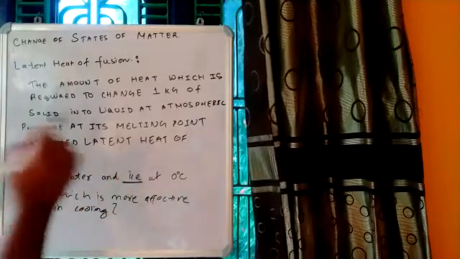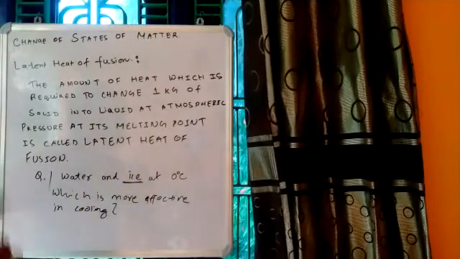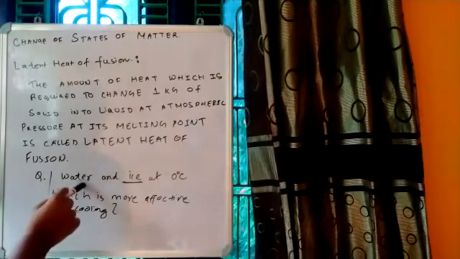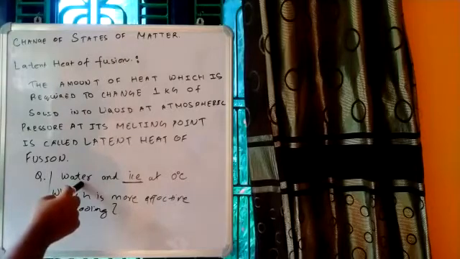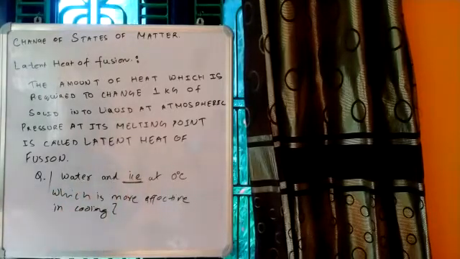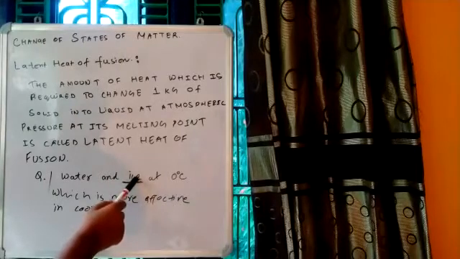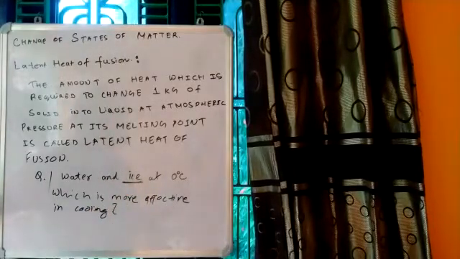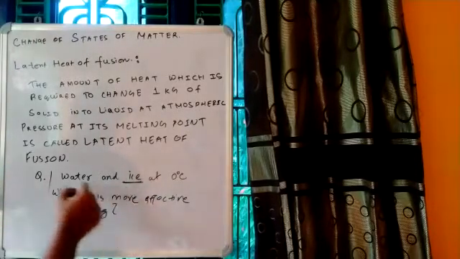Still, why ice is more effective compared to water? The answer is, if you see, water is already in the liquid state, but ice is in the solid state. That means in case of ice, the ice will need extra latent heat of fusion to convert into water.